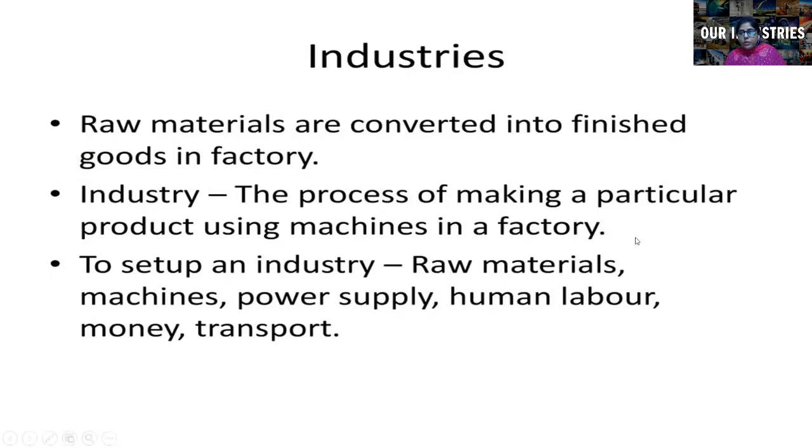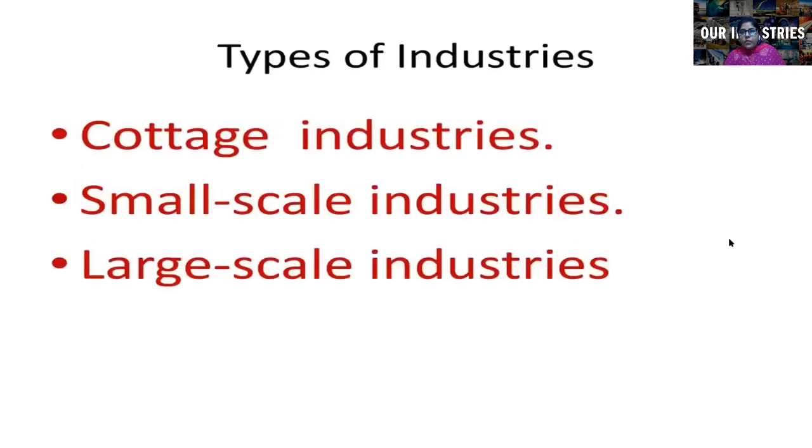Okay, till here I hope it's clear. Let's see the next one. Now we will discuss what the types of industries are. Generally we have three types of industries, and the names of these industries are cottage industries, small scale industries and large scale industries. So let's see all these industries one by one.